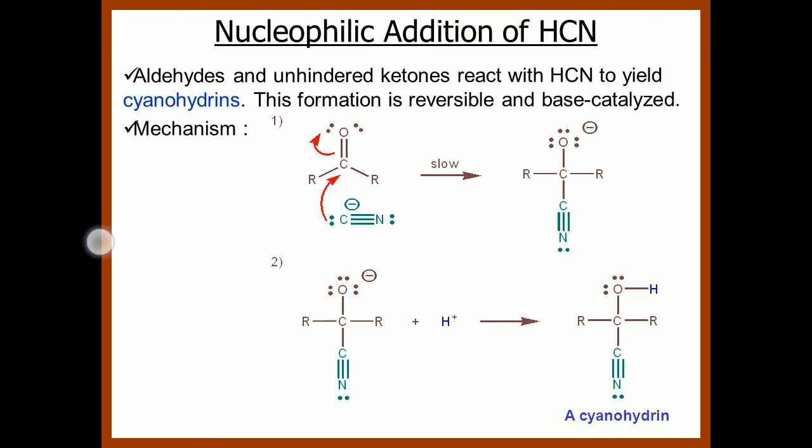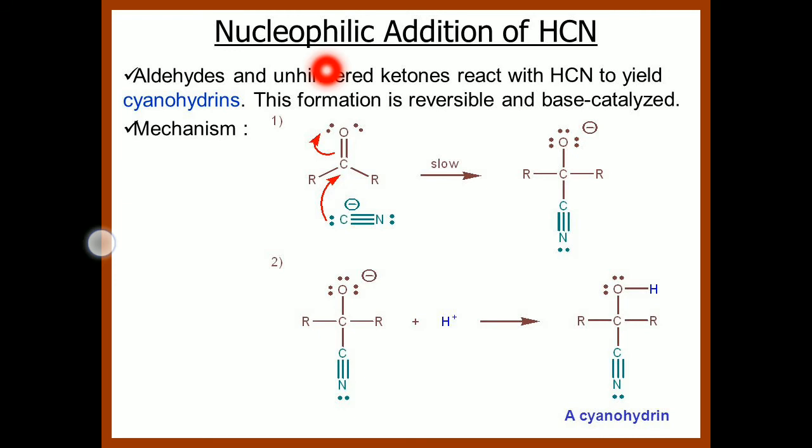Nucleophilic addition of hydrogen cyanide. In hydrogen cyanide, the cyanide ion is the nucleophile. CN minus is the nucleophile. H plus is the positive part of the reagent molecule. Here just watch what is happening.